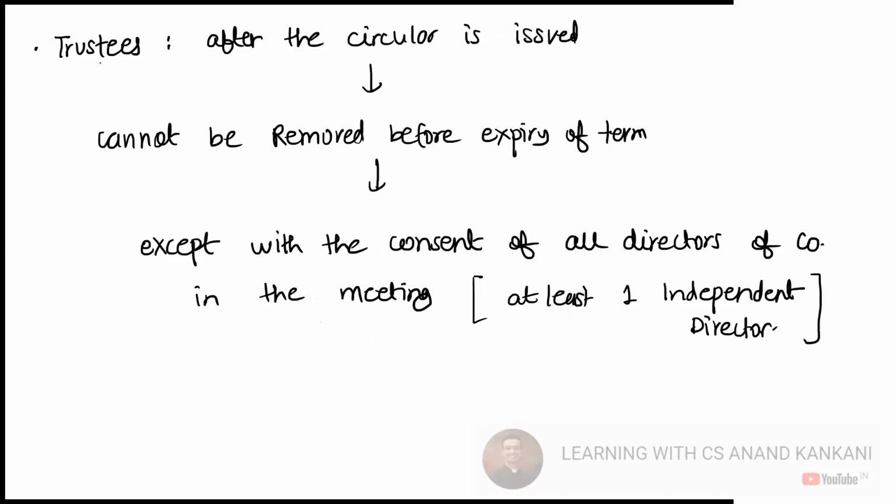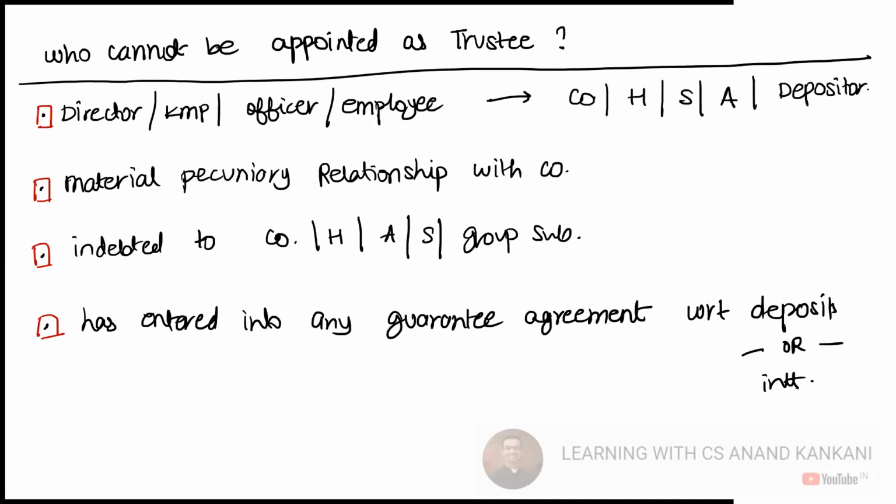Once the circular is issued, the trustees cannot be removed before the expiry of their term, except with the consent of all the directors in the meeting, and at least one independent director should be there. So if the trustee has to be removed after the issuance of the circular, this is the criteria. Also, there are certain restrictions on who can be appointed as trustee. A director, KMP, officer, or employee of the company, holding company, subsidiary company, associate company, and also of the depositor cannot be appointed as the trustee. A person having a material pecuniary relationship with the company also cannot be appointed as the trustee.